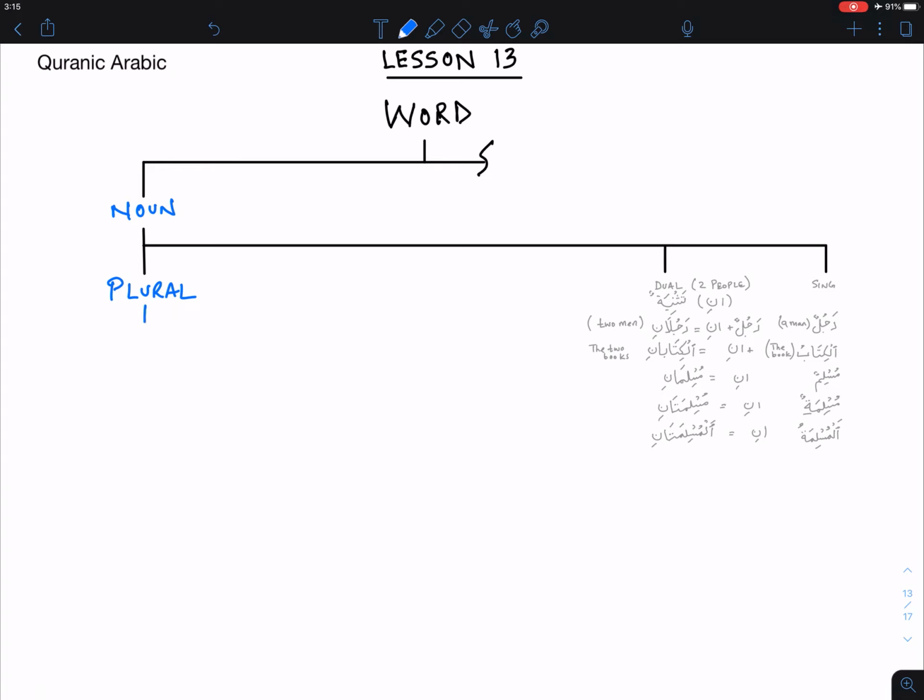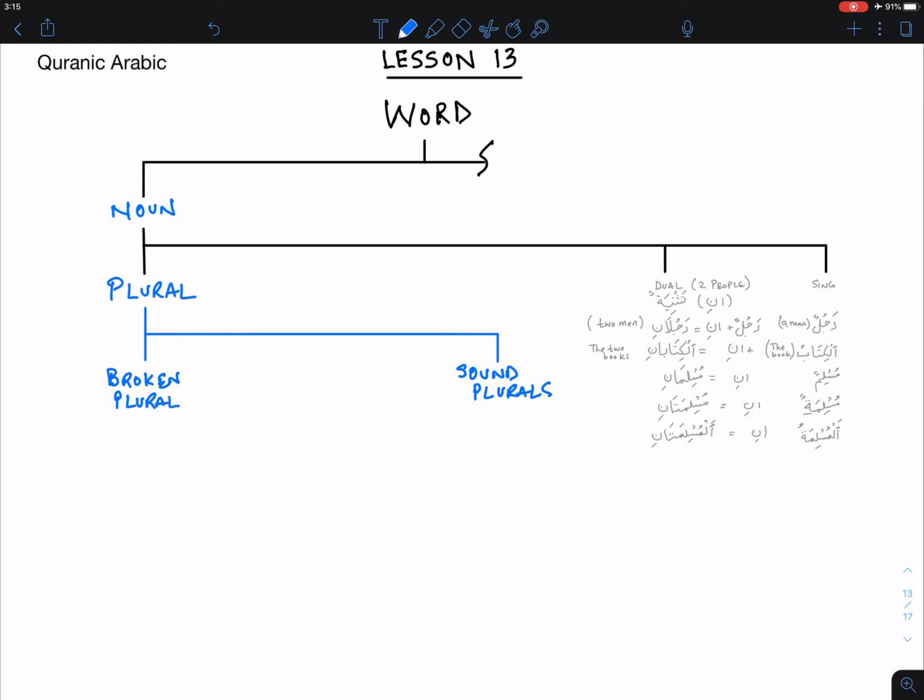So I'll actually first identify that here. What we have is what's called sound plurals. We also have what's called broken plurals. And broken plurals are those that don't necessarily follow a rule per se.